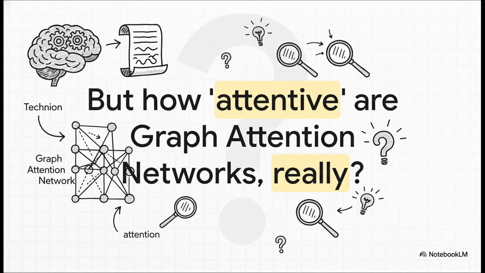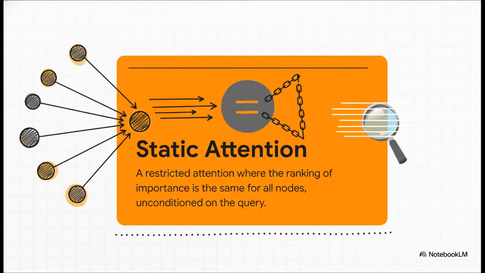In 2021, a new paper came out from researchers at Technion and Carnegie Mellon, and they asked a really sharp, really important question. Was this attention mechanism really as dynamic as everyone thought it was? And what they found was kind of a bombshell. It turns out GAT doesn't actually compute that flexible dynamic attention everyone assumed it did. Nope, it computes something they called static attention.